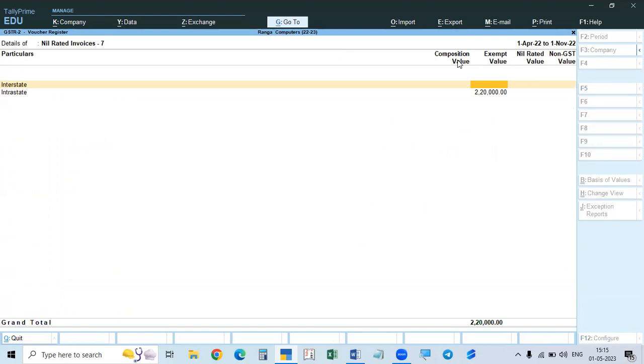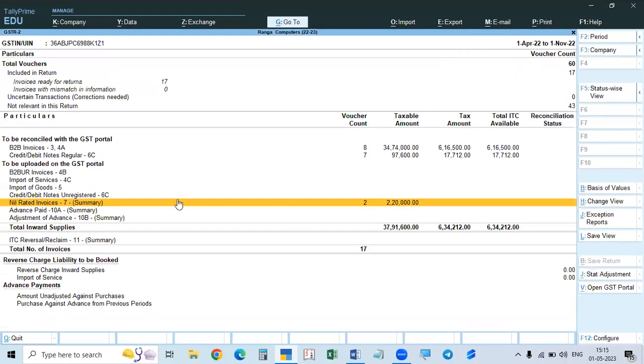So here, composition dealers cannot collect tax. They can sell. Regular dealers can sell the goods and can collect the tax. But composition dealers can sell the goods, but they cannot collect the tax. So when we purchase from composition dealers also, there is no tax. They will not collect tax from us, so we will not pay any tax. That's why this is also included. Okay. So this is the thing.